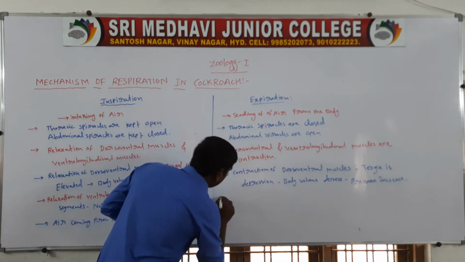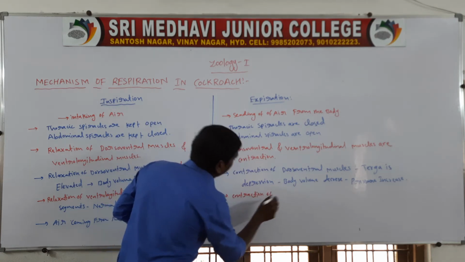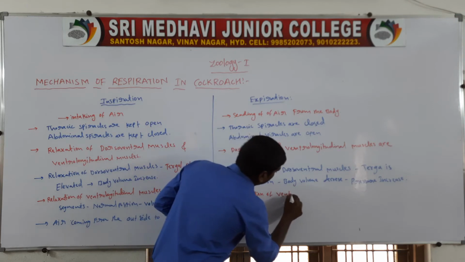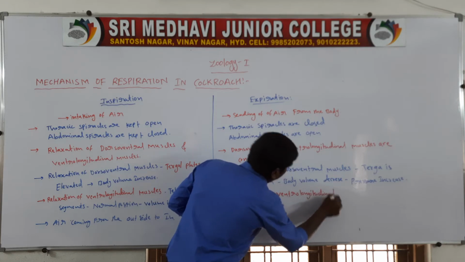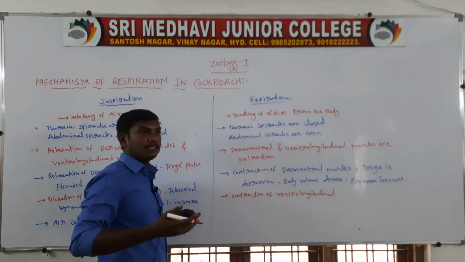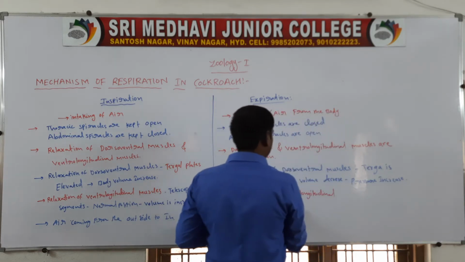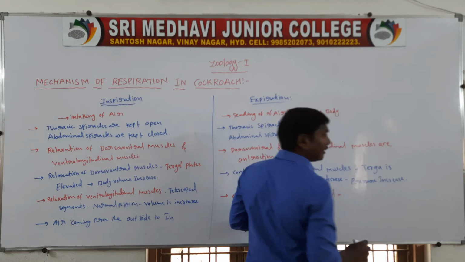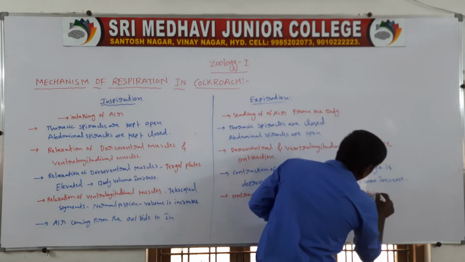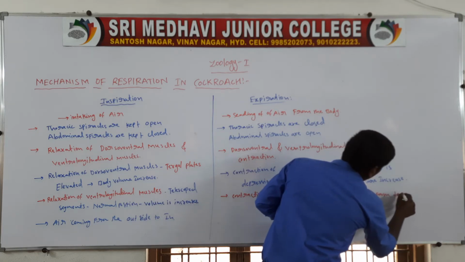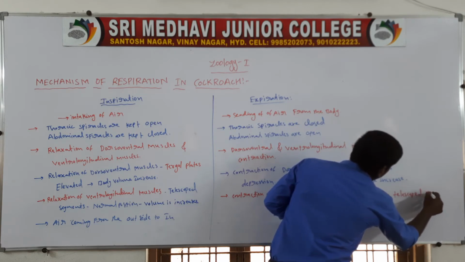Next, contraction of the ventrolongitudinal muscles. The segments form a telescoped shape.